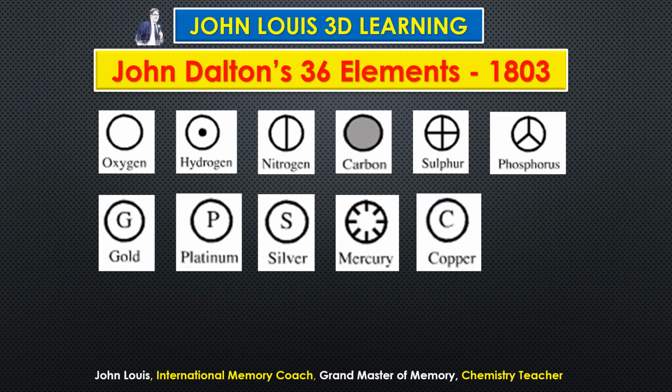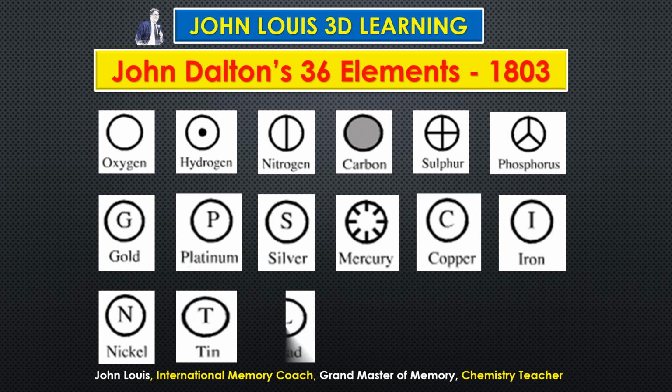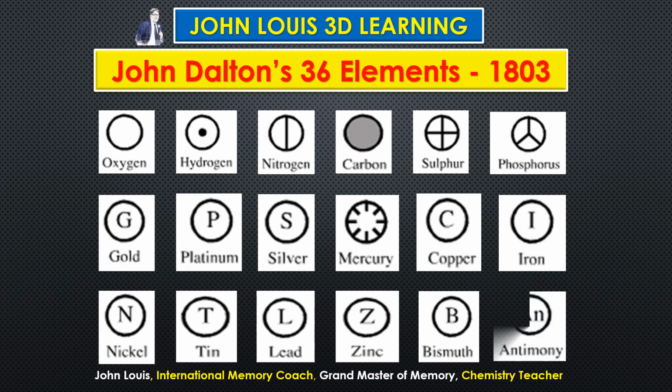And then copper, circle C. Then iron, circle I. Nickel, circle N. And tin, circle T, the first letter for everything. And then lead, circle L. And then for zinc, circle, first letter is Z. And then for bismuth, circle and the first letter B.